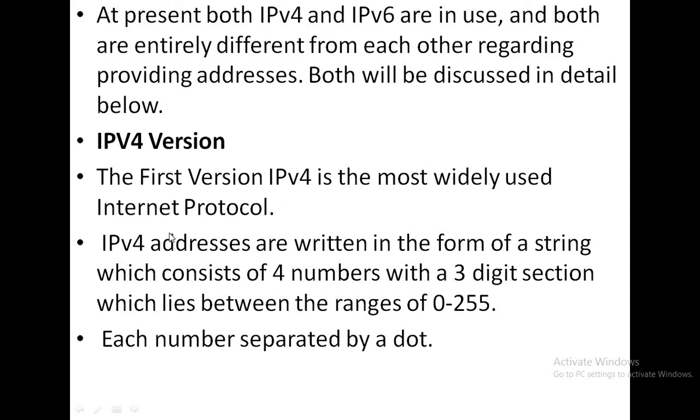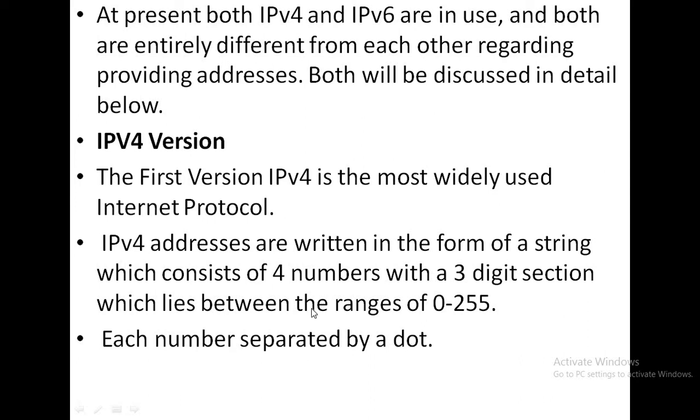Okay. So IPv4 addresses are written in the form of a string which consists of 4 numbers with 3-digit sections, each lying between the range of 0 to 255, and each number is separated by a dot.